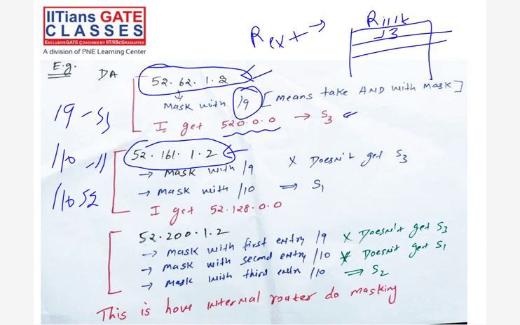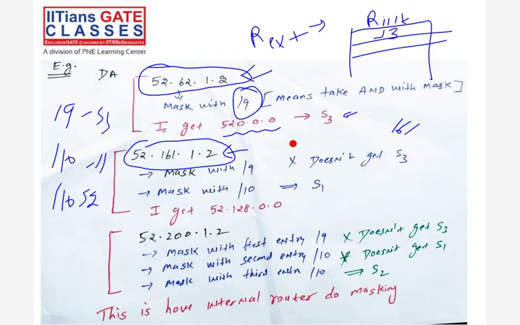Okay. So, see, now this is your second address. If this is your second address, I will do the masking with the first entry. If I do the masking with 161, with /9, that means the second octet, the first bit, 128.